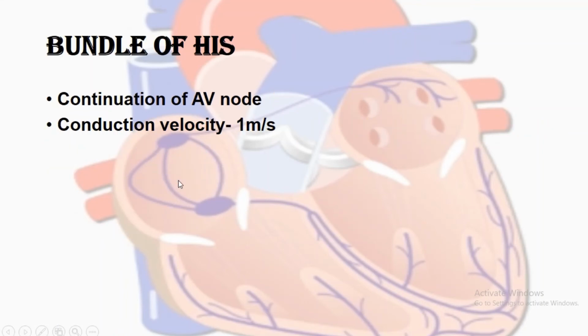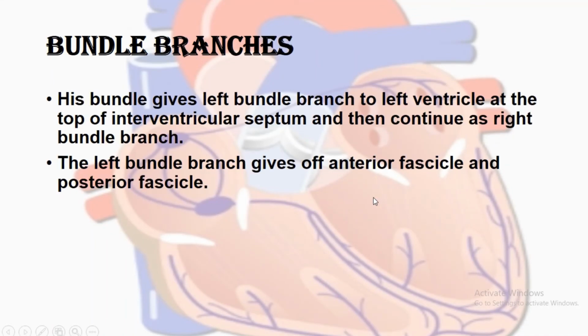Next, the bundle of His. After the AV node, the bundle of His comes. The bundle of His is basically a continuation of the AV node, and the conduction velocity is about 1 meter per second. Next we move on to the bundle branches. The His bundle gives two branches, the left bundle branch and the right bundle branch.